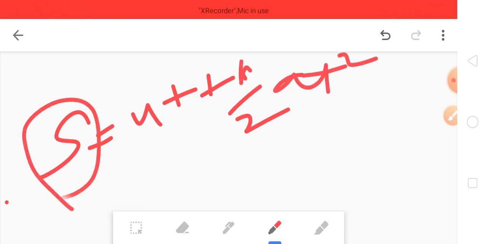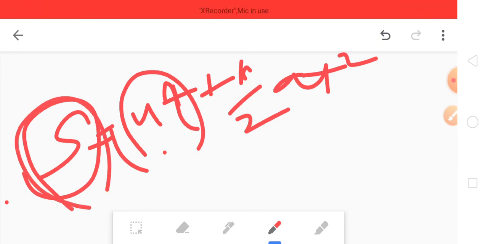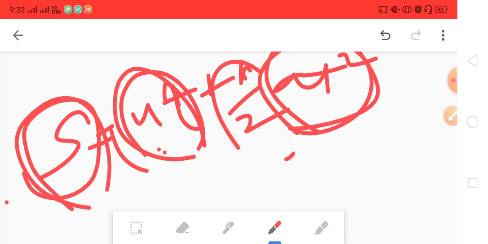We cannot handle the addition or subtraction here, only products. Like this, s should be equal to ut, or s should be equal to at². Half is not considered. Or we can also consider ut should be equal to at², like that.